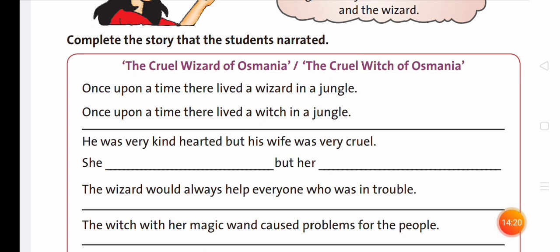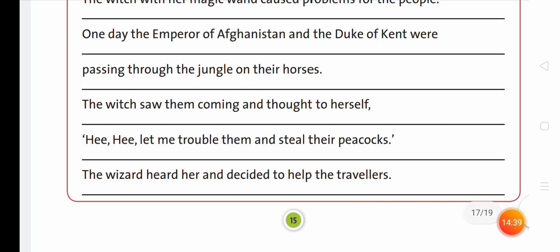Number 6. Passing through the jungle on their horses. Passing through the jungle on their mares. Number 7. The witch saw them coming and thought to herself. The wizard saw them coming and thought to himself.